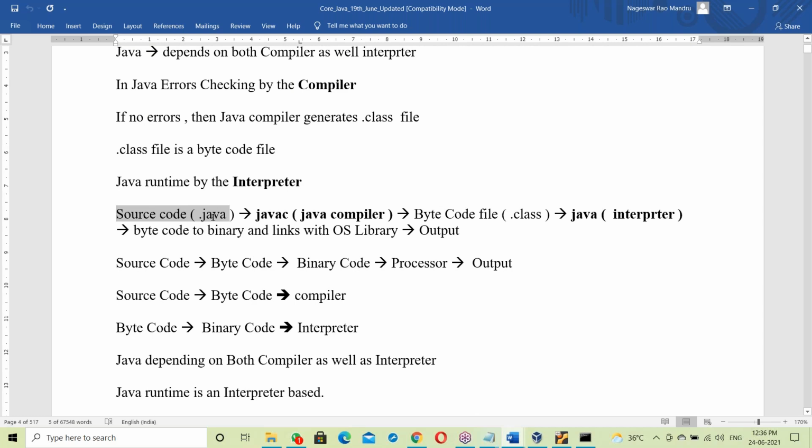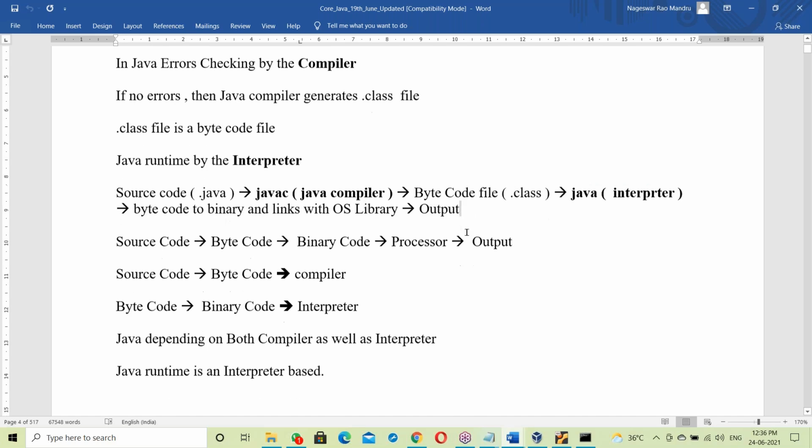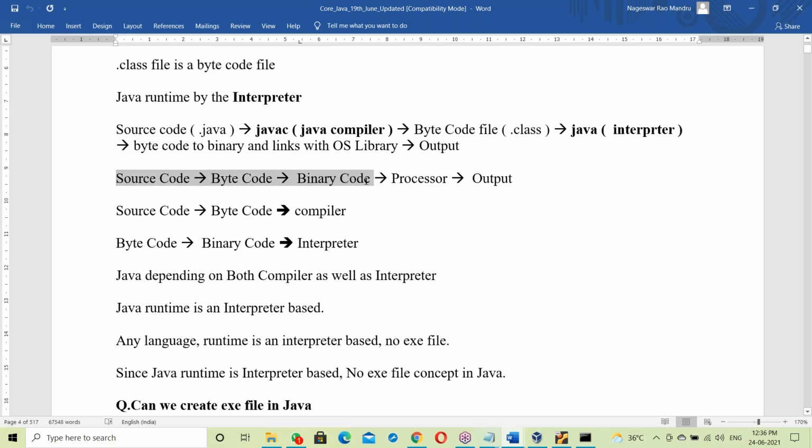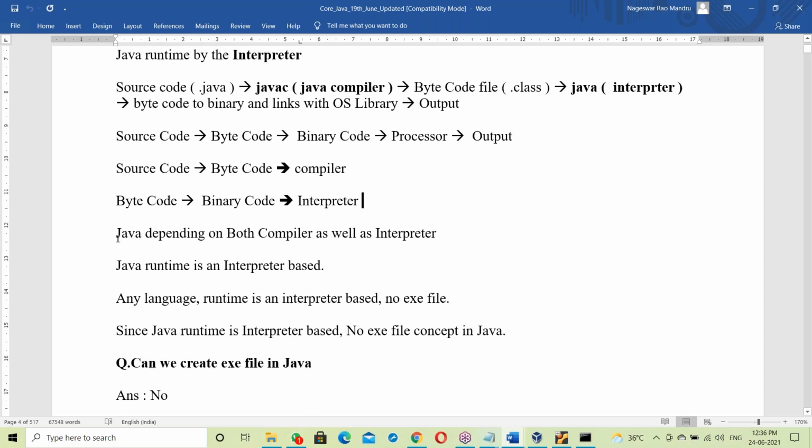The source code is a dot java file; javac produces the bytecode file, which the interpreter runs, and then finally we get the output. Source code is converted to bytecode, then bytecode to binary code for the processor. Source code to bytecode is done by the compiler, and bytecode to binary code by the interpreter. So Java depends on both the compiler as well as the interpreter. Java runtime is interpreter based.